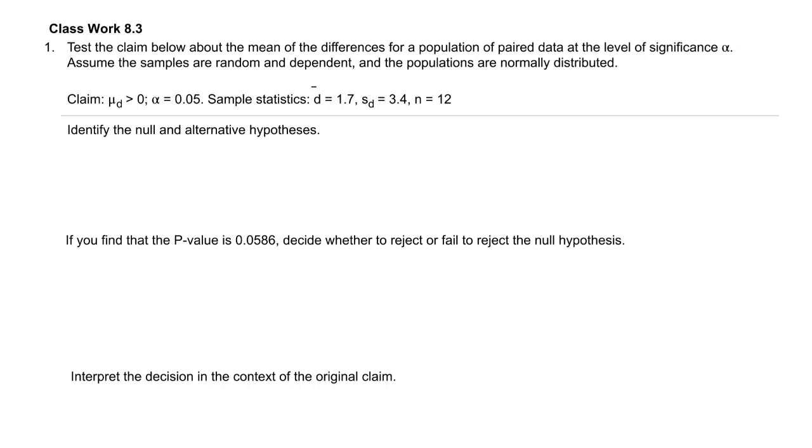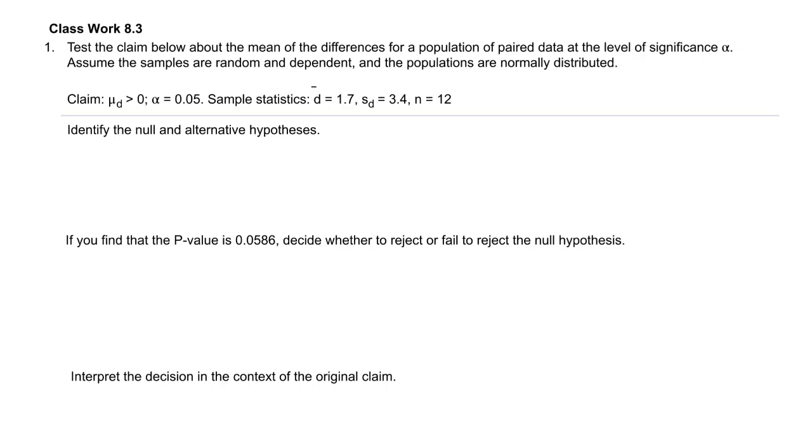Okay, so let's do some examples. And again, in these cases, like we did before, we're going to be setting up the hypothesis test, and then we're going to use a given p-value to make our decision, and then we're going to interpret it. So we're skipping the part about the actual calculations. And again, I'm going to show you soon using SPSS how we can do that. So that will fill in that aspect of it. But we need to be able to do all this other stuff that really the computer or the technology doesn't do. We have to be able to set it up, make decisions, and interpret the decision.